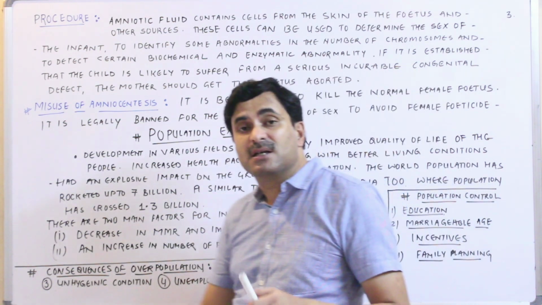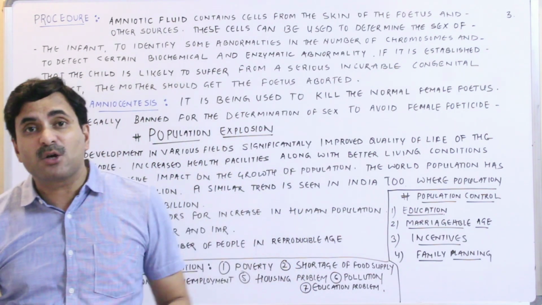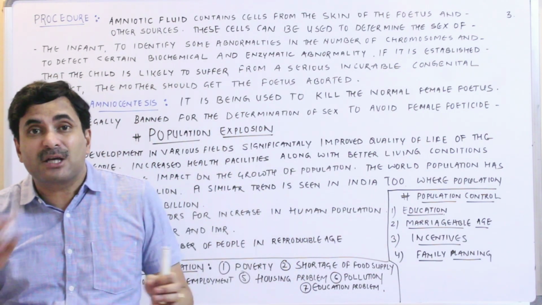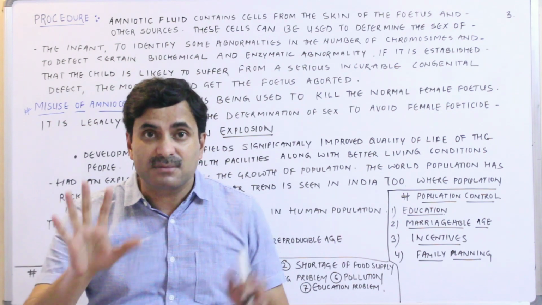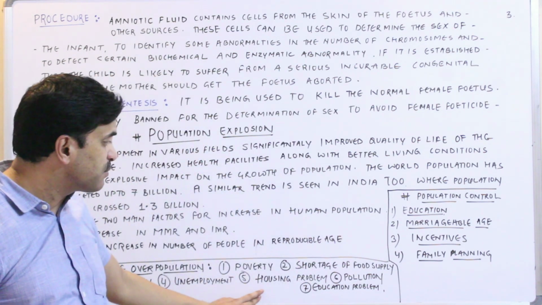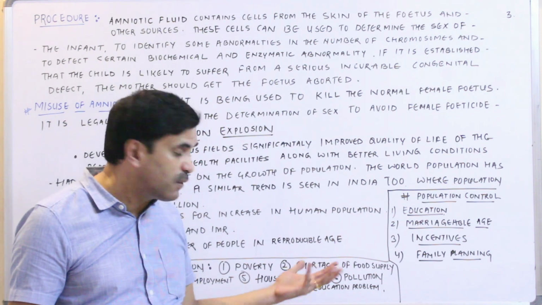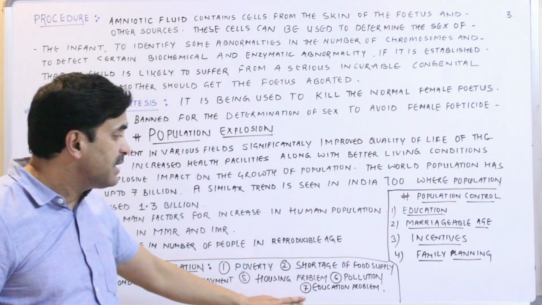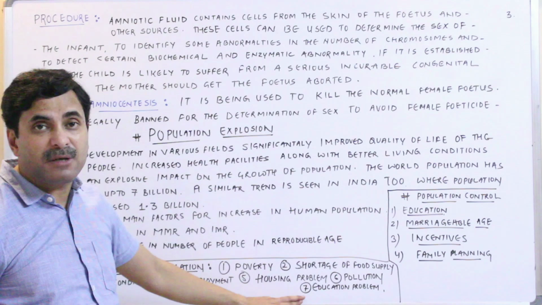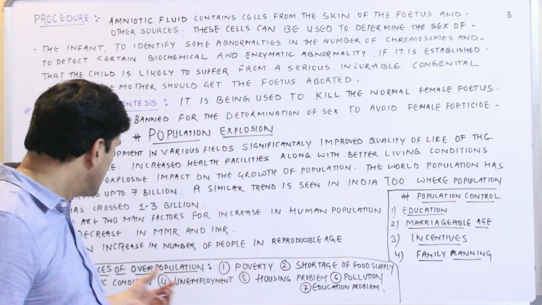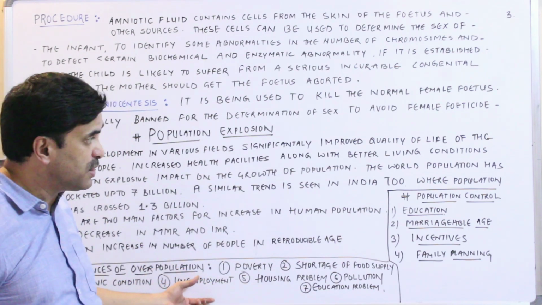In Hindi we can say that all people will not get roti, kapda and makan. So there is a housing problem. Pollution will be there; pollution is a major effect of overpopulation. And education problem, all the people will not be getting education. So these are the consequences of overpopulation.